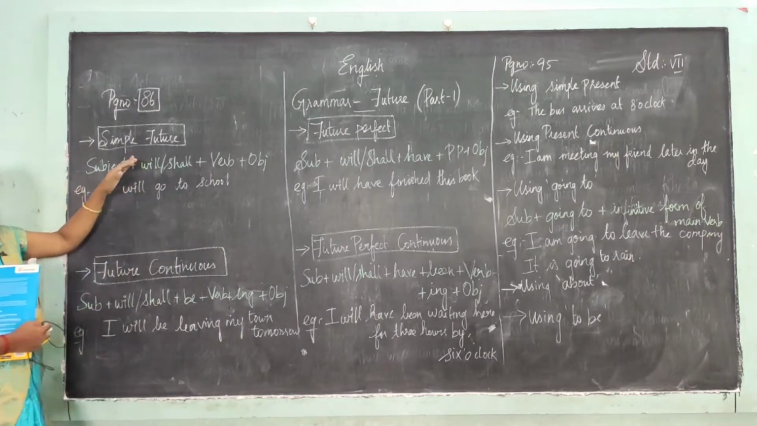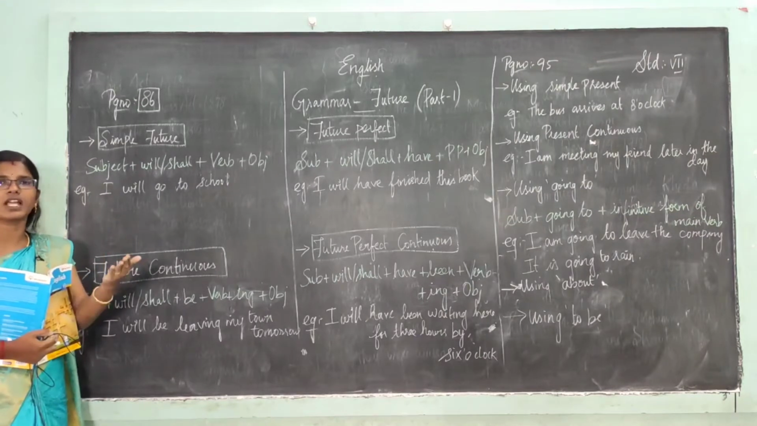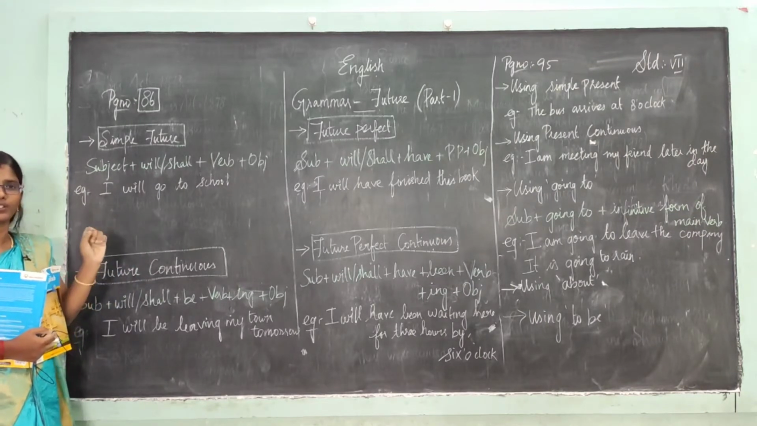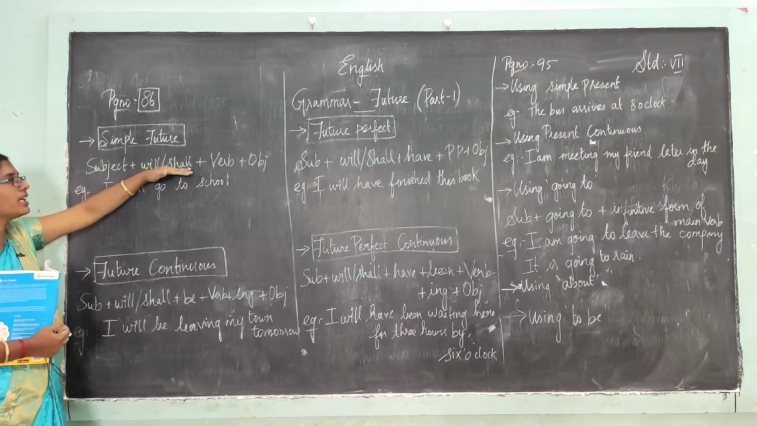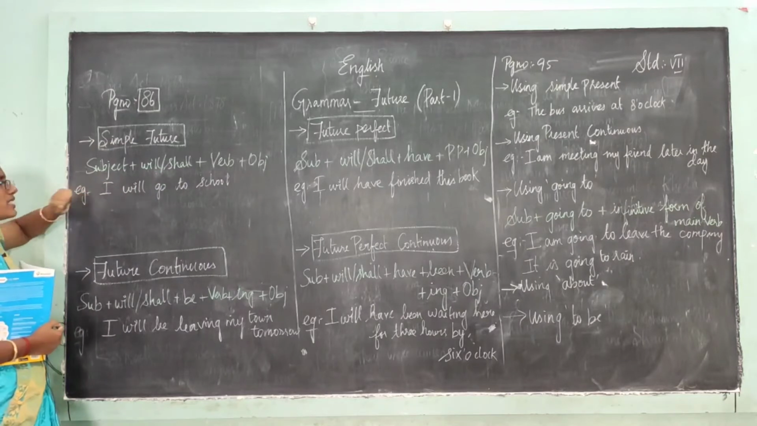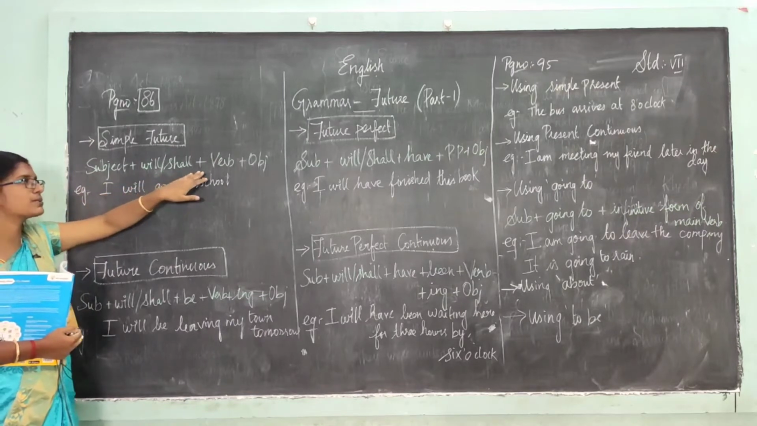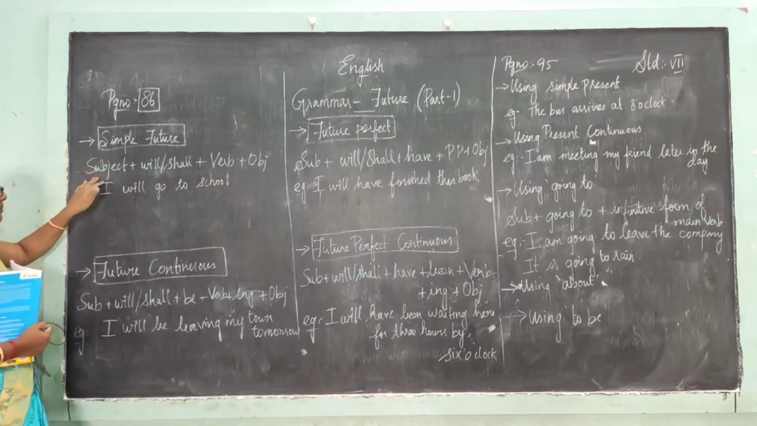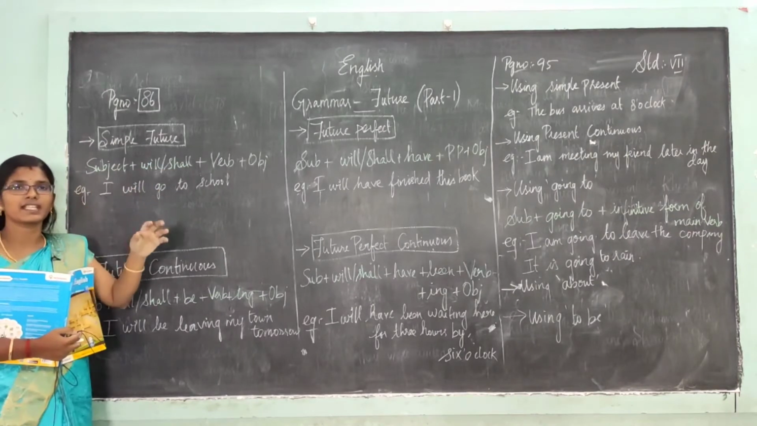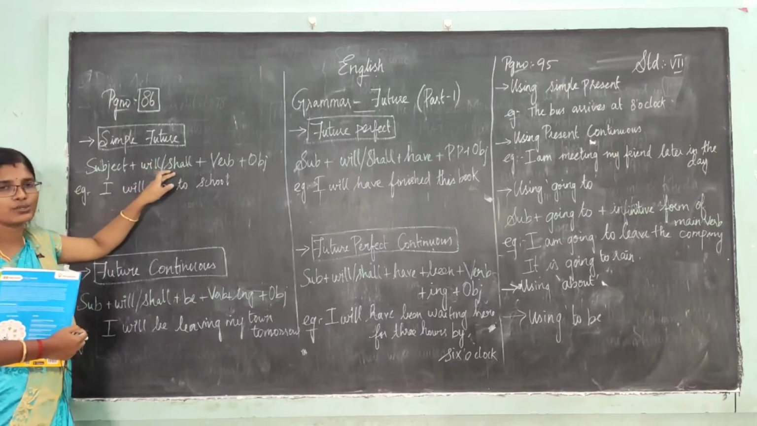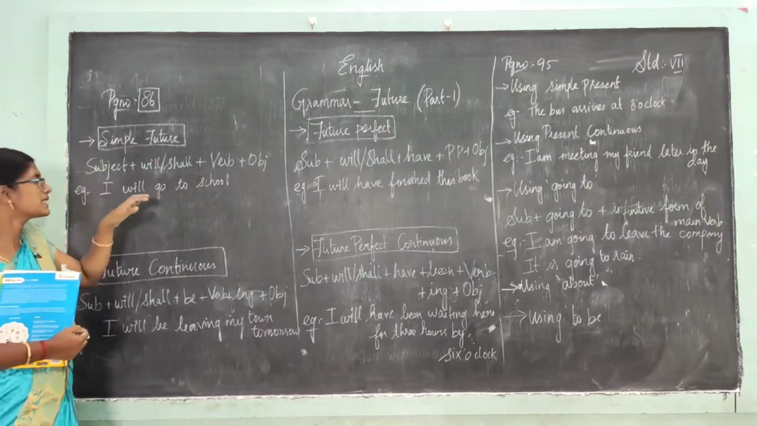So coming to the first one, simple future. What is that? It is about what is going to happen in the future. That is called simple future. What is the structure of simple future? Subject plus will or shall plus verb plus object. For most cases, only for I and we we will use shall. For all other things, he, she, it, name, relation, we use will.